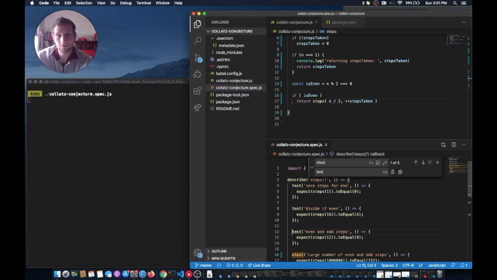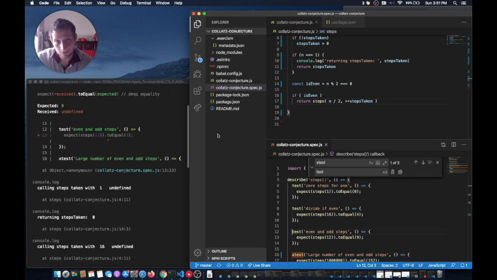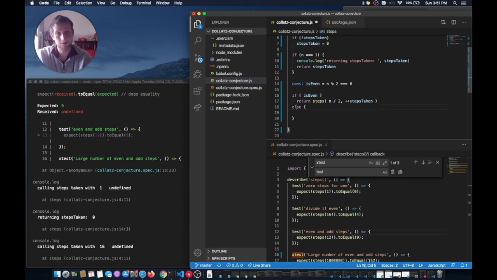And okay, so now I have an example with odd numbers. So if it's odd, and I'm just going to put an else here, because if it's not even, it has to be odd. I'll even put a line, I like to space things out, give it some room to breathe.